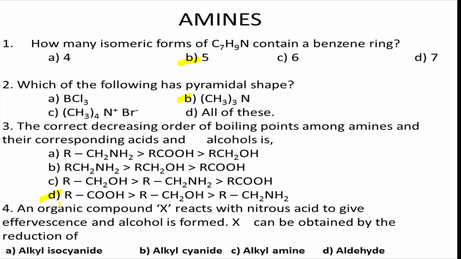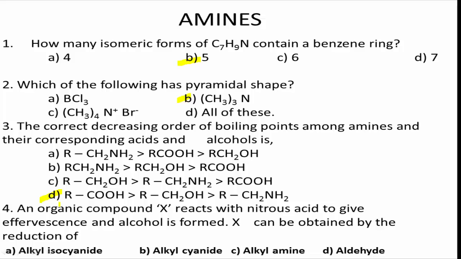Next, question number 4. An organic compound X reacts with nitrous acid to give effervescence and alcohol is formed. X can be obtained by the reduction of option A alkyl isocyanide, option B alkyl cyanide, option C alkyl amine, and option D aldehyde.